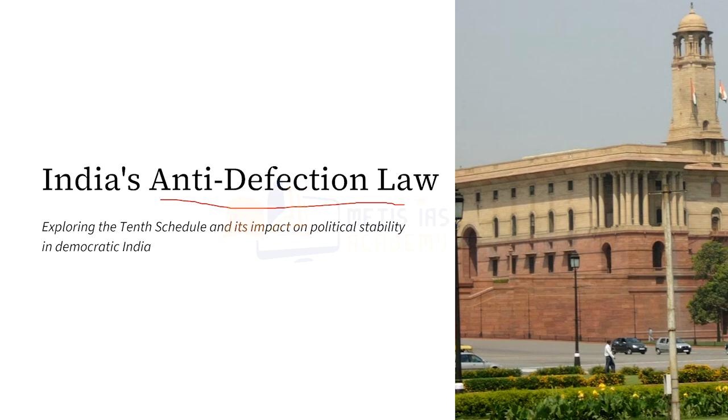That is, the party system is given the highest preference in election results rather than the individuals who are contesting. For example, in the first general election held in 1952, Congress got more than 350 seats. Now, how did Congress get 364 seats? Congress got so many seats not because the 364 candidates were very good. It got so many seats because Congress had that legacy.